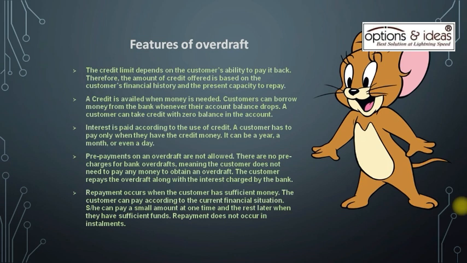The credit limit depends on the customer's ability to pay it back. Therefore, the amount of credit offered is based on the customer's financial history and the present capacity to repay. A credit is availed when money is needed. Customers can borrow money from the bank whenever their account balance drops. A customer can take credit with zero balance in the account.